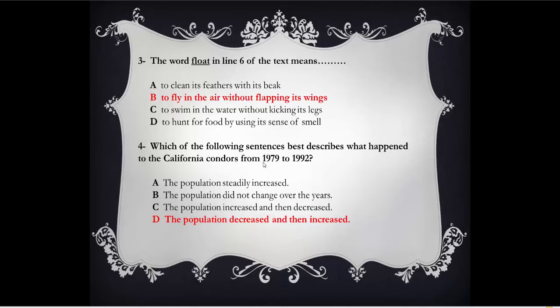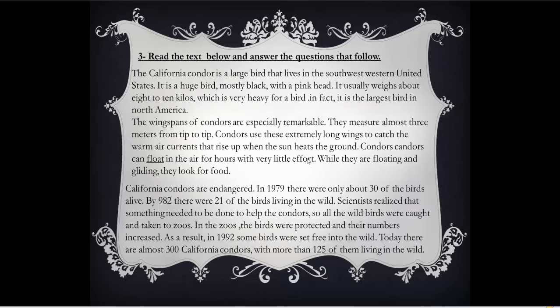What happened from 1979 to 1992? California condors are endangered. In 1979, there were only about 30 of the birds alive. By 1982, there were 21. So here 30, then 21. So this is a decrease. So what happened in 1992? Some birds were set free.